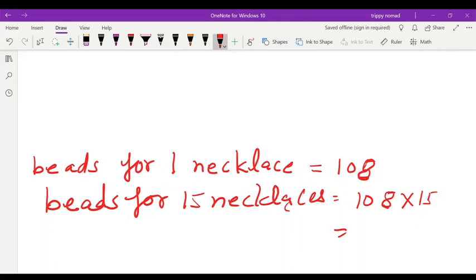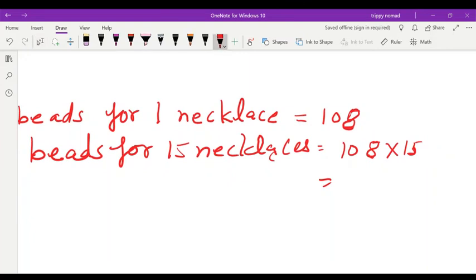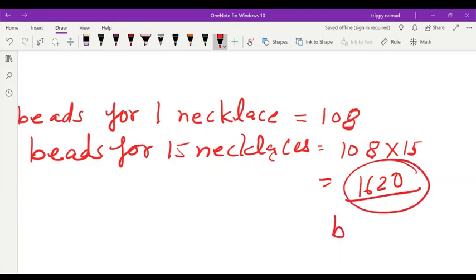Then for 15 necklaces, if you multiply 15 eights are 120 and 15 ones are 15, 1620 beads are required.